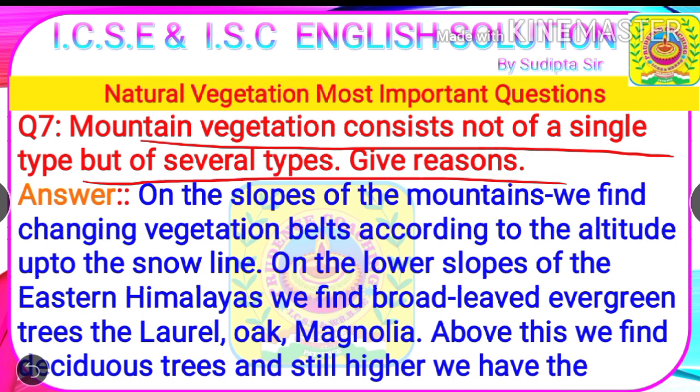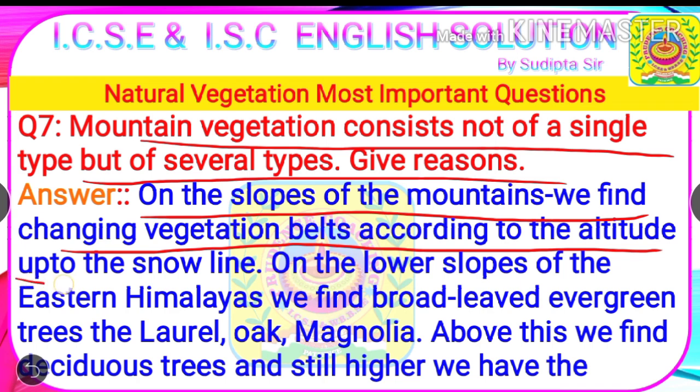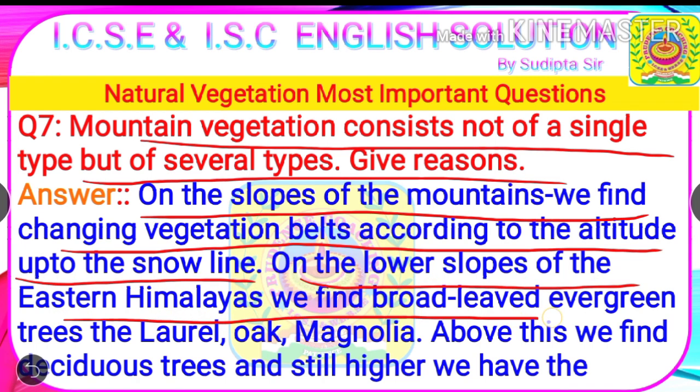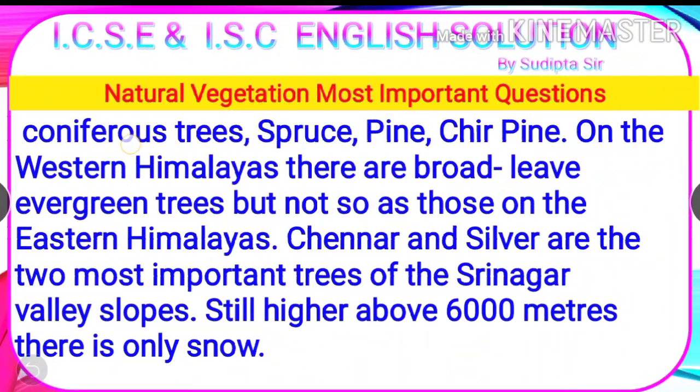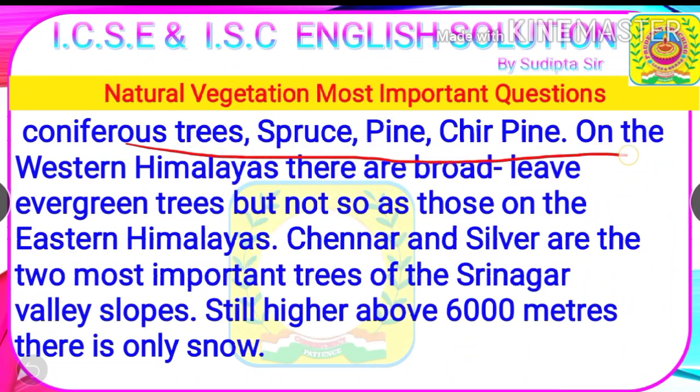Next question. Mountain vegetation consists not of a single type but of several types. Give reasons. Answer: on the slopes of the mountains we find changing vegetation belts according to the altitude up to the snow line. On the lower slopes of the eastern Himalayas we find broad-leaved evergreen trees such as laurel, oak and magnolia. Above this, we find deciduous trees and still higher we have the coniferous trees such as spruce, pine, chir pine.